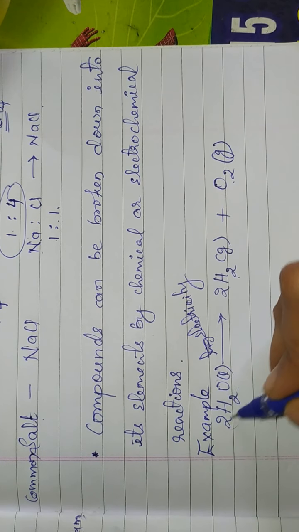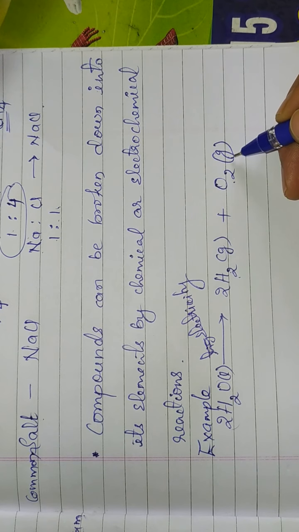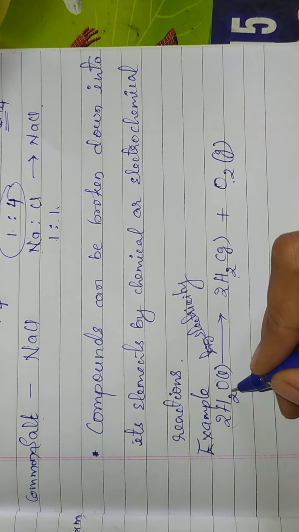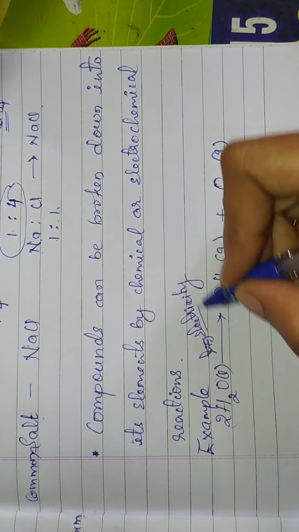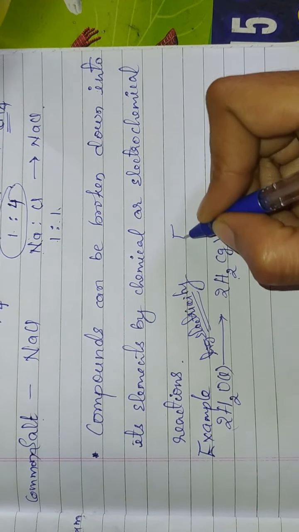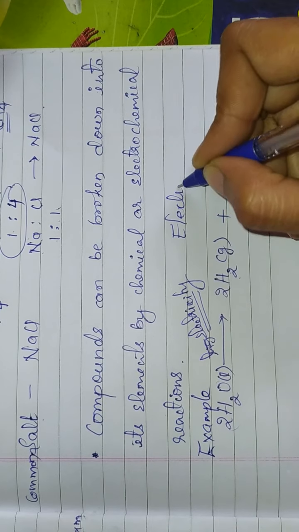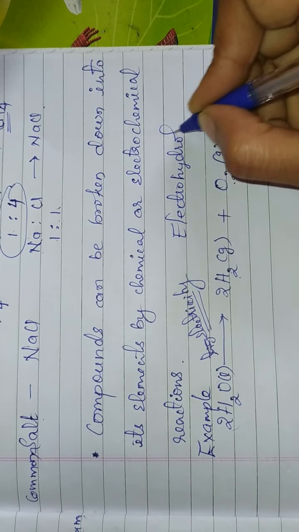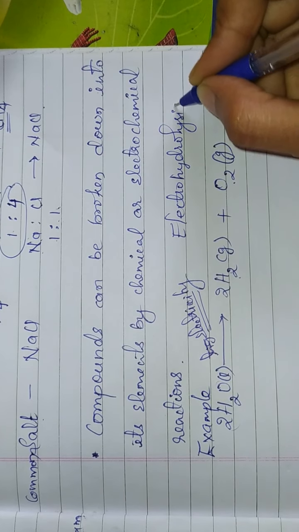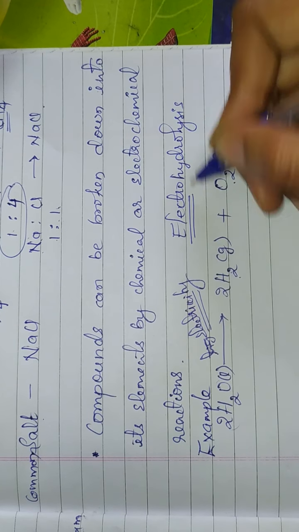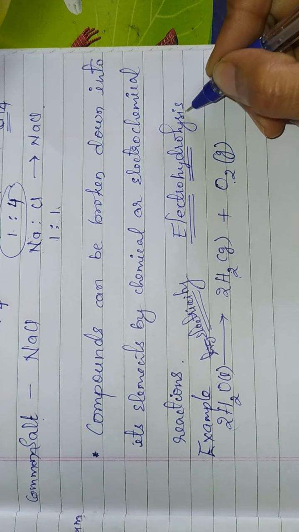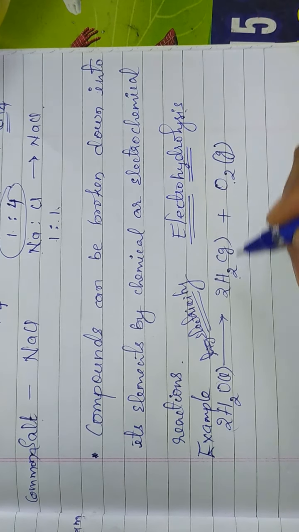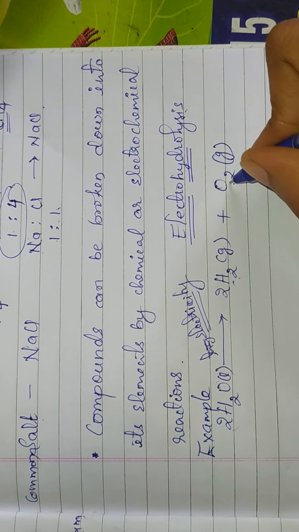The process of breaking water by passing electricity is known as electrohydrolysis. Electro means electricity, hydro means water, lysis means breaking. In the presence of electricity, water breaks into hydrogen and oxygen.